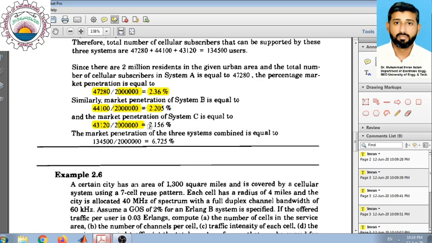So we get a market penetration of 2.156%. So in total, all three systems have a market penetration of 6.725 percent if we combine all three systems here.